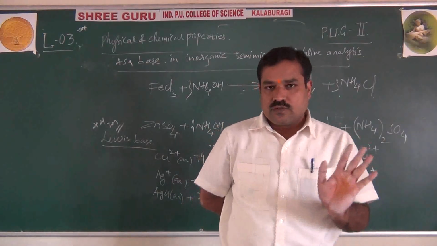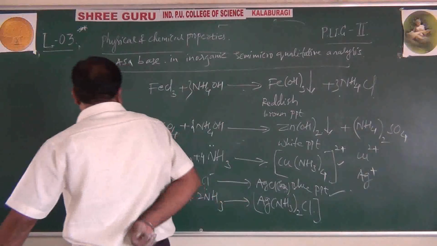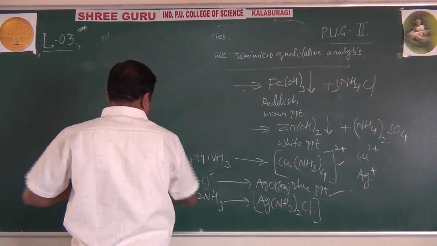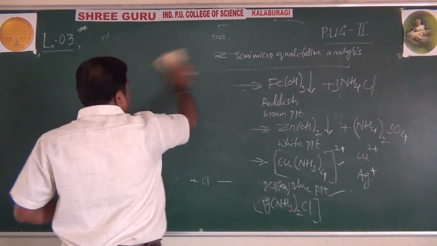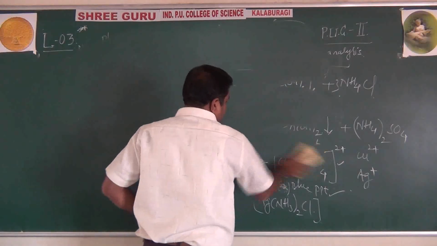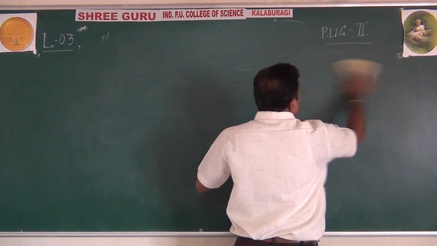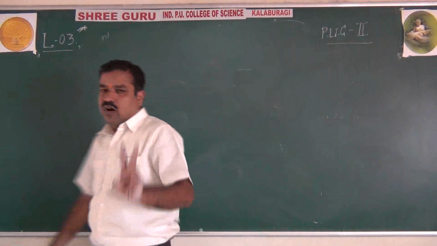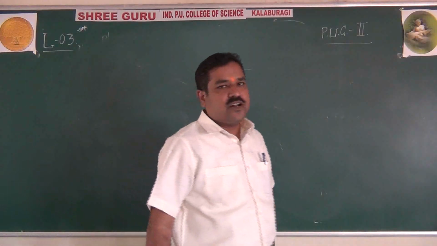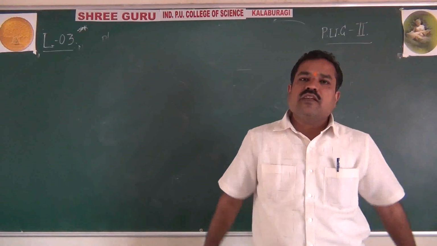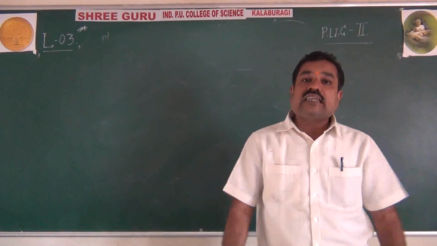Those are the 2 important applications of ammonia. Physical properties, chemical properties, and very importantly, synthesis of ammonia by Haber's process, I told you, is a pakka question, 100% question for theory for 2 or 3 months. Okay, students? Right.